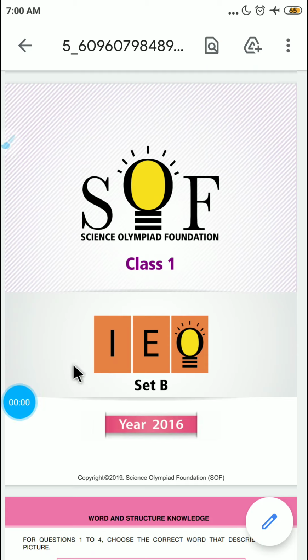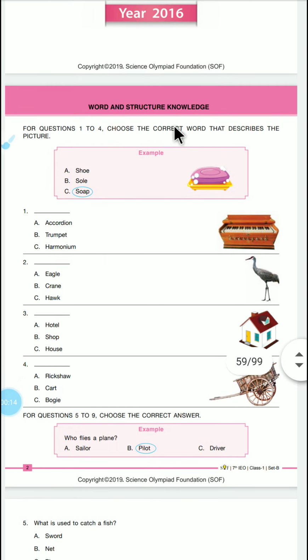Hello everyone. Today we are going to solve Class 1 IEO Set B of 2016. So let's begin. Word and structure knowledge.